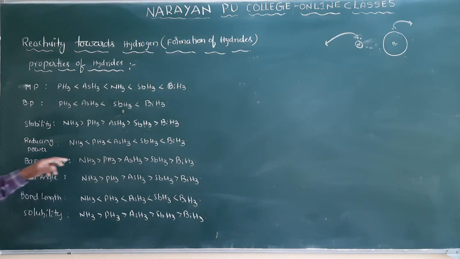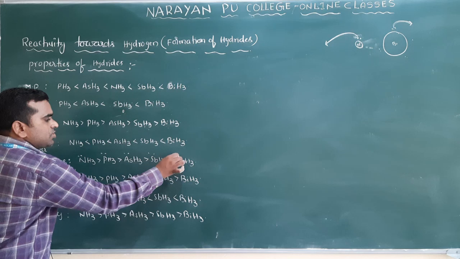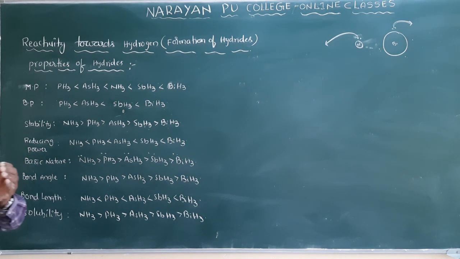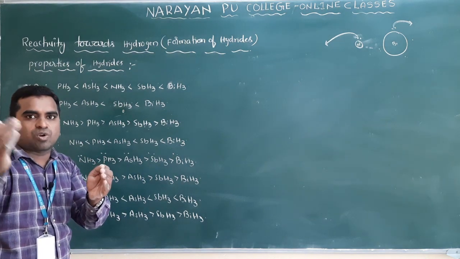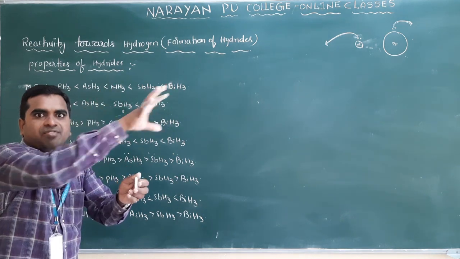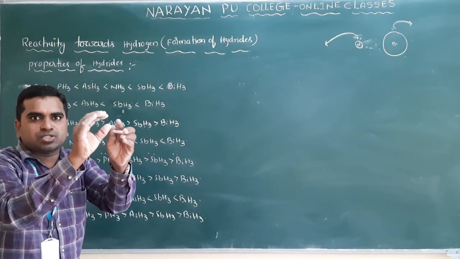Basic nature depends upon the lone pair of electrons. Which lone pair is easily available for donation? Nitrogen, because of its small size, its lone pair occupies a very small volume. If anyone asks for electrons, nitrogen can easily give, because the electron pair is in a small volume.